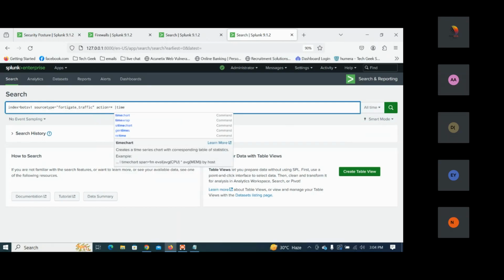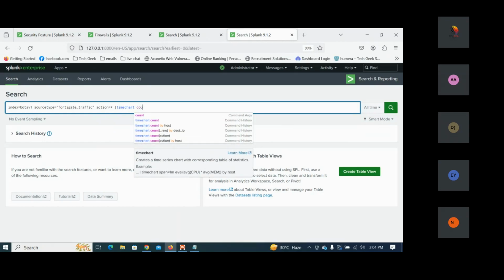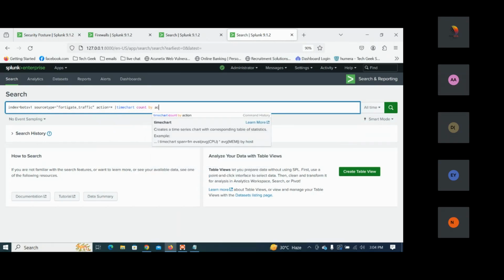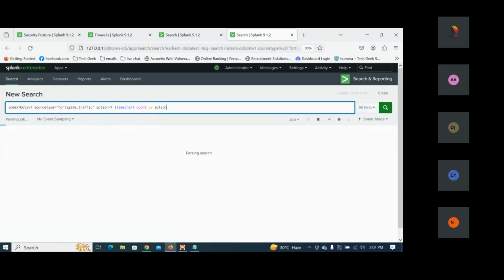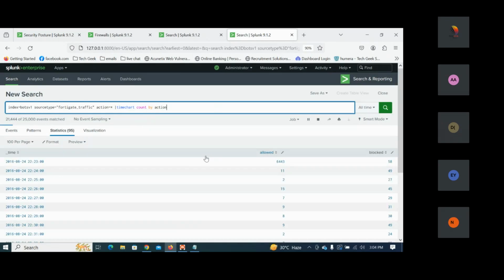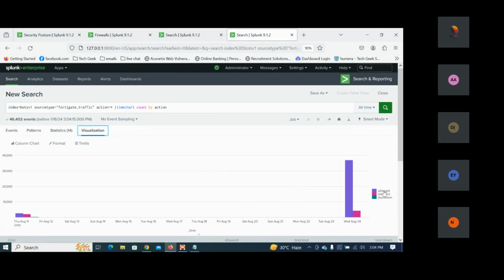I'm using the time chart here, so I'll type timechart count by action. Here you can see the time chart for the actions: allow, block, and tear down connections. So we visualize this, and you can see allow, block, and tear down connections here. So we have used this one.